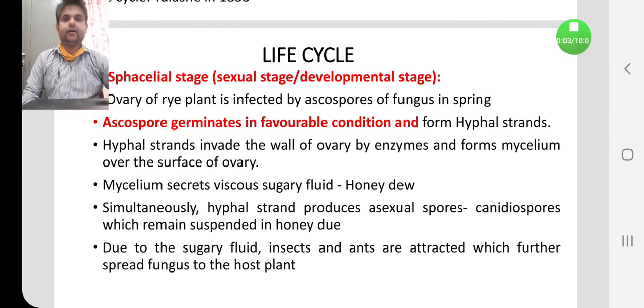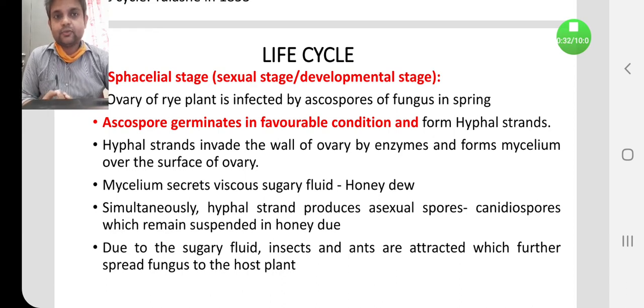Coming to the life cycle of the ergot alkaloid, generally the life cycle of ergot alkaloid consists of three phases, which we are going to discuss one after another. First one is known as the speculial stage, also known as the sexual stage or development stage. The ovary of the rye plant is infected by the ascospores of the fungus in spring. So here the ovary which is present in the rye plant is infected by the fungus.